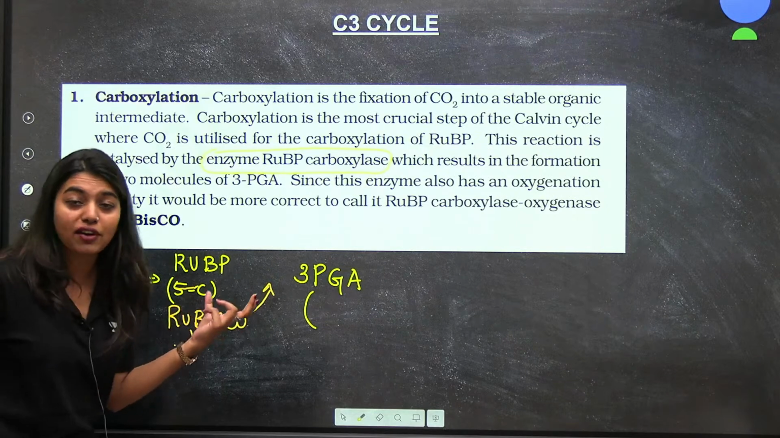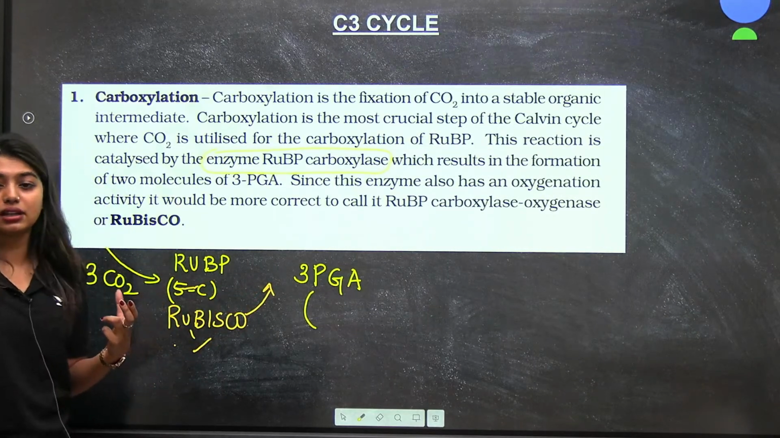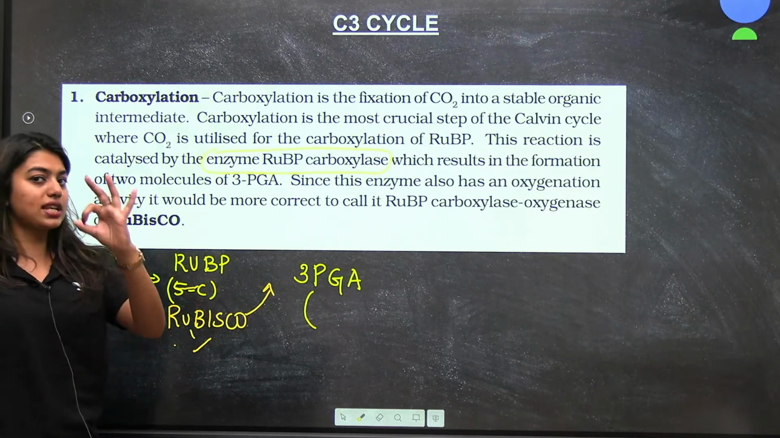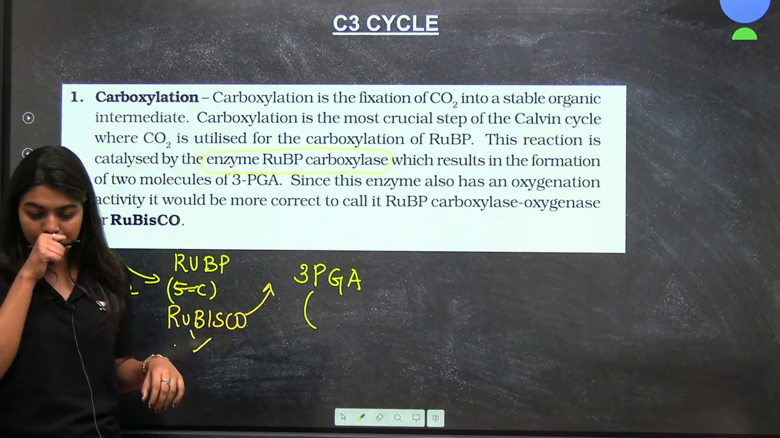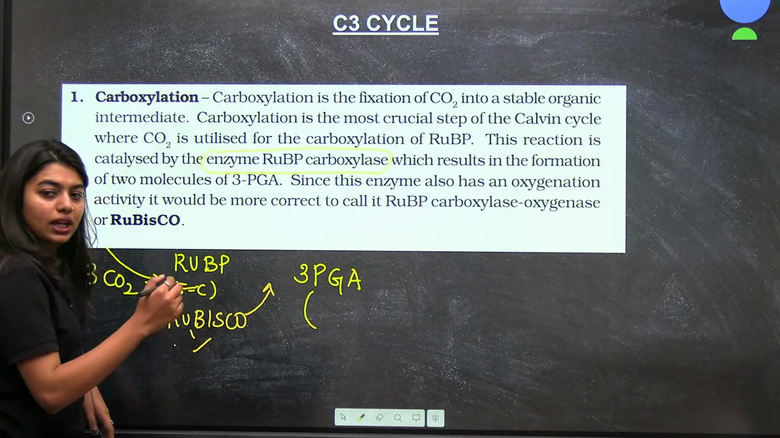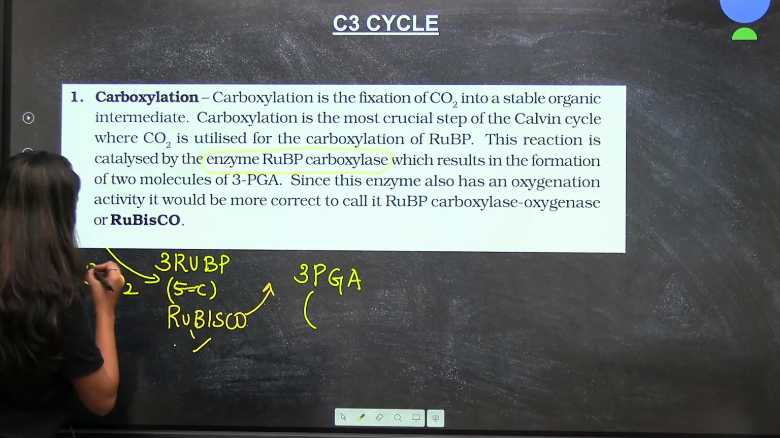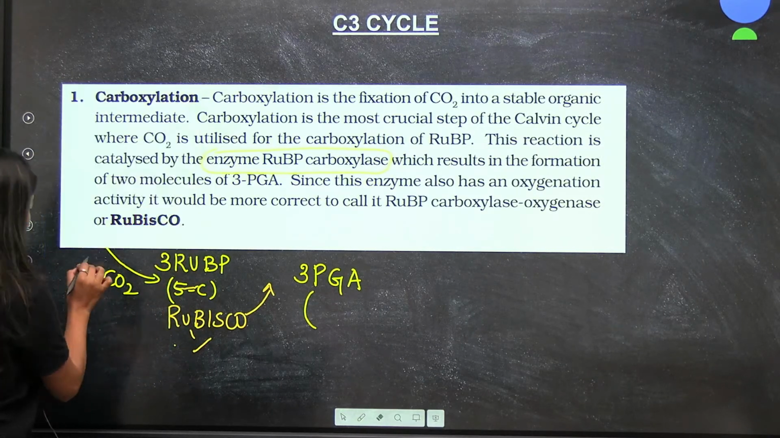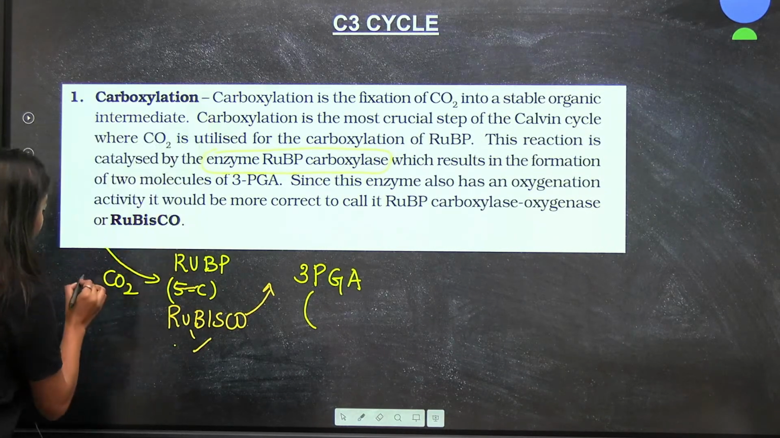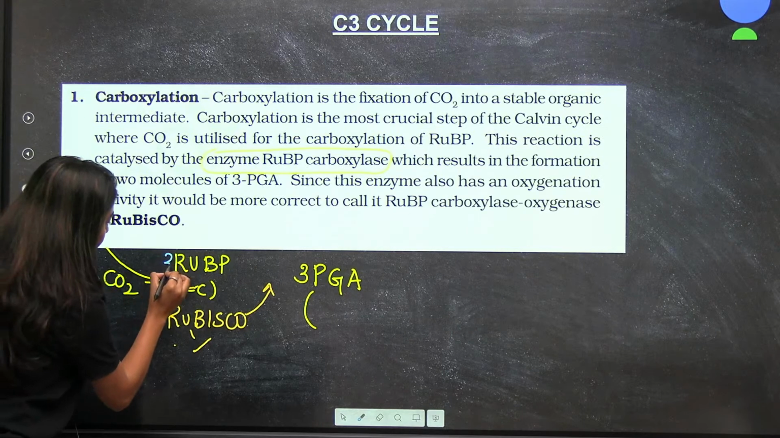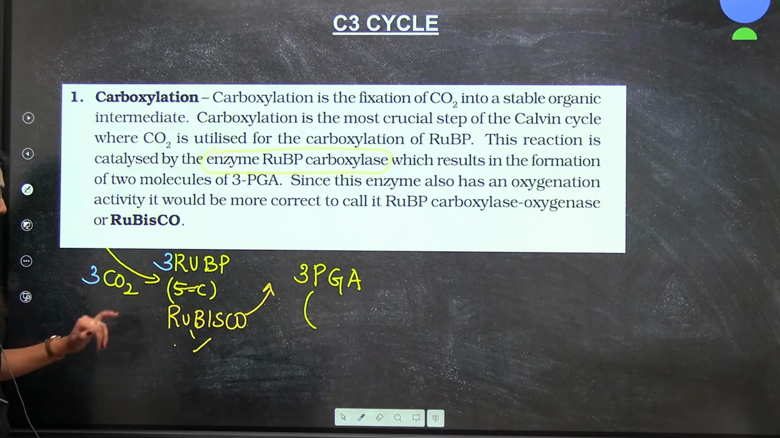So how many molecules of RuBP should be there to accept it? If 3 molecules of carbon dioxide has to be accepted, how many molecules of RuBP should be there? Yes, very good, 3 molecules of RuBP. I'll write all the numbers in different colors, so that you will be able to calculate at the end. Okay, 3 molecules, correct?